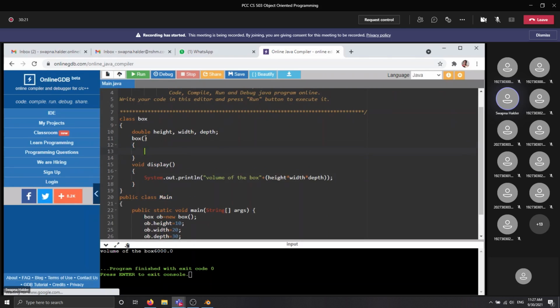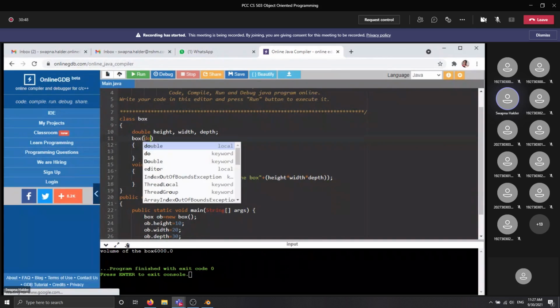This is the conceptual constructor. The name of the constructor is the same as the class name, and there is no return type for this constructor. Now, you want to assign a value to this object whenever the object is created. That means you need to pass the value to this Box constructor. For that purpose, you need to declare some arguments here.